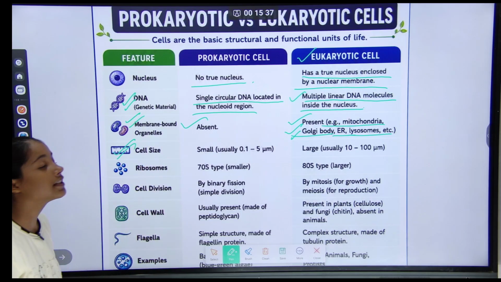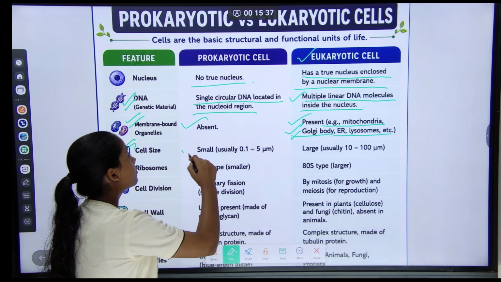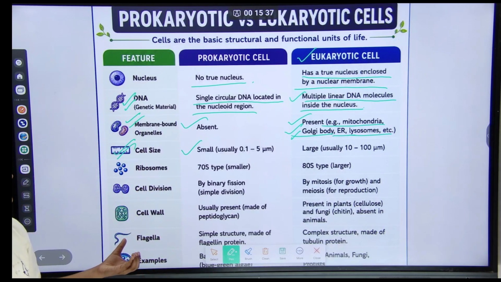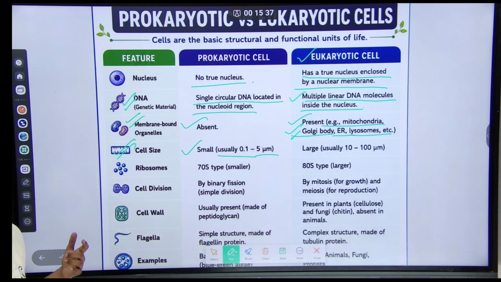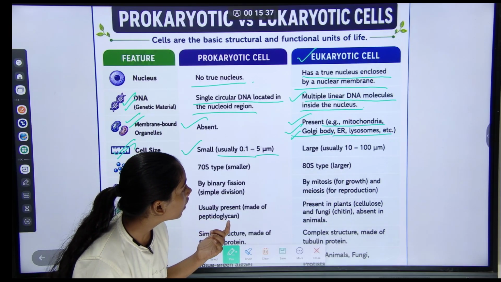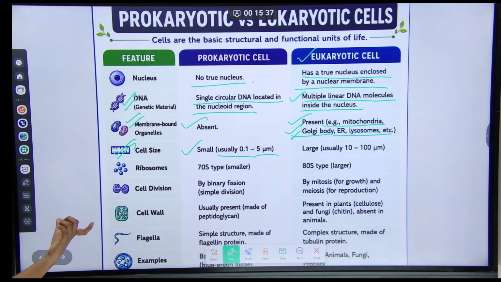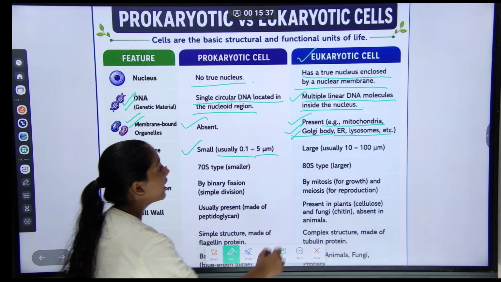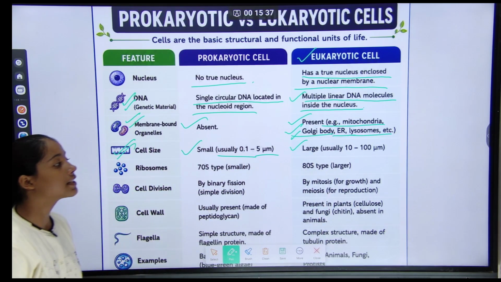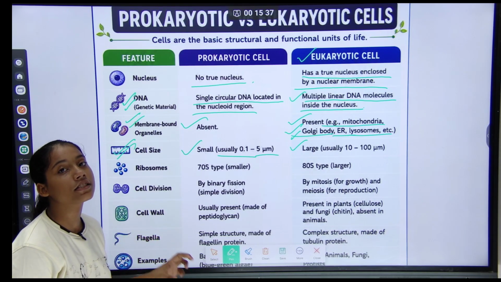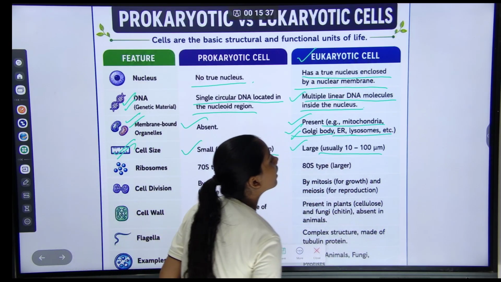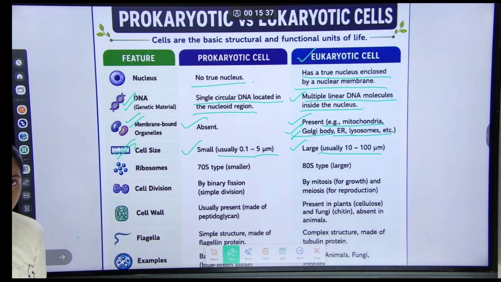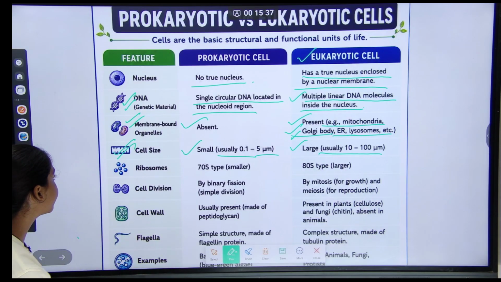And cell size: in prokaryotic cells the cell size is too small, usually 0.1 to 5, understood. And in eukaryotic cells the cell size is large, usually 10 to 100, understood.